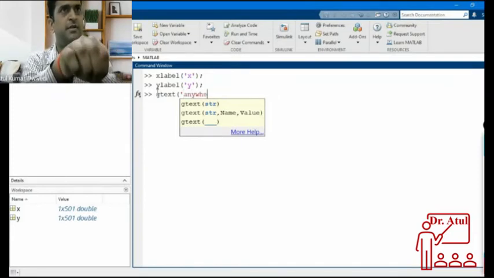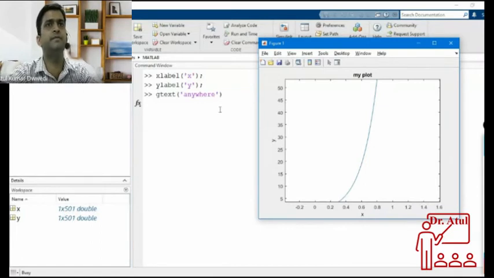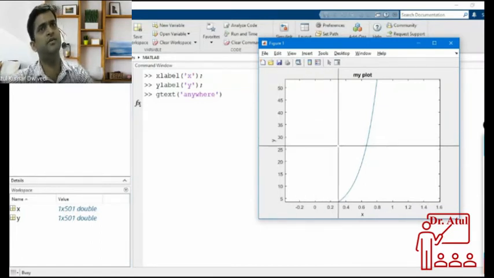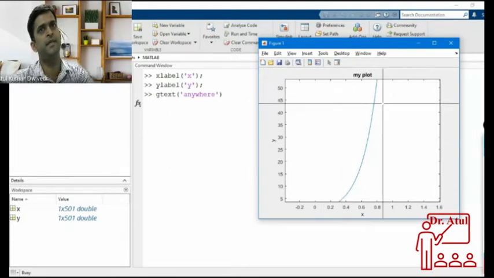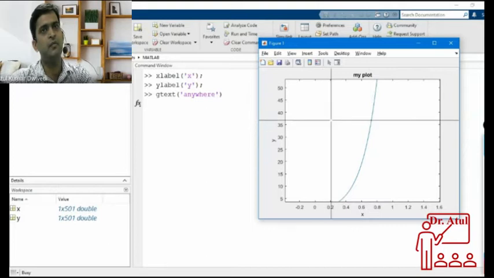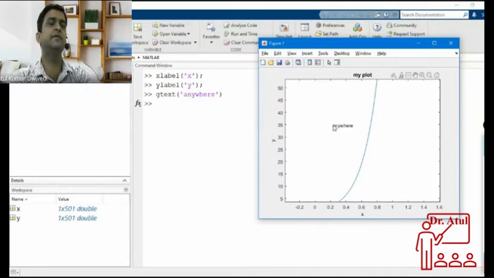The gtext command will open this graph, and you may be seeing a cross here, and wherever I stop and click, there it will be printed.